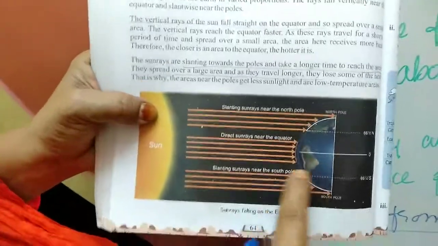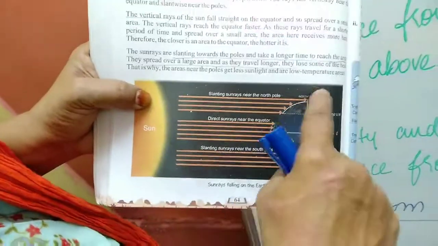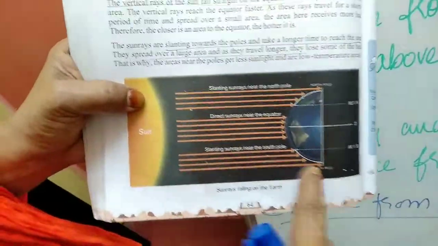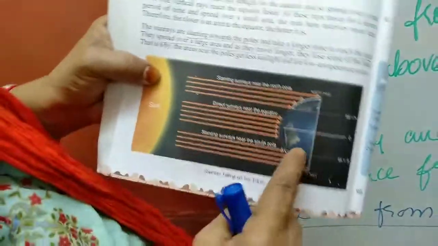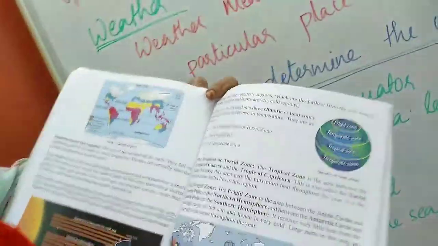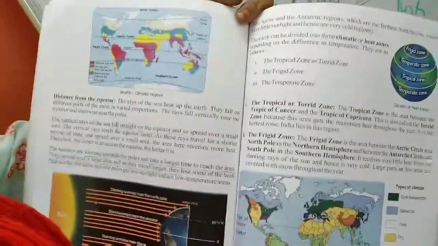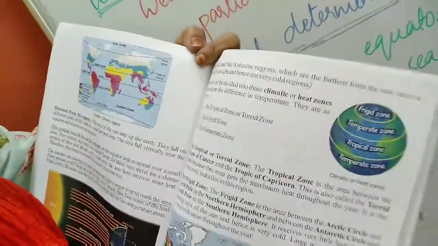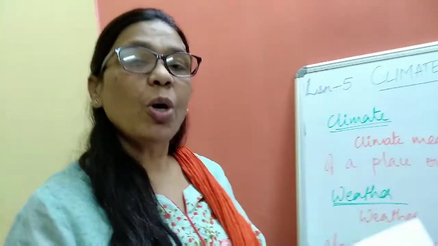See here, direct rays near the equator, all these areas, Africa. And near the North Pole and the South Pole, the rays fall slantingly, so here the temperature is a little low. The Arctic and Antarctic regions are very far away from the sun and they receive very little sunlight. That is why they are very cold. In the Antarctic region and Arctic region, it's very, very cold.